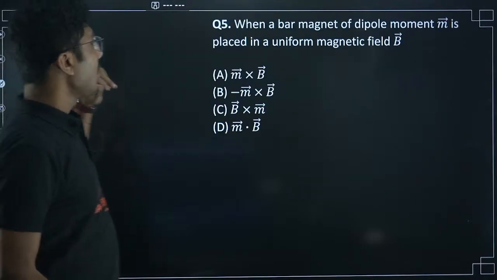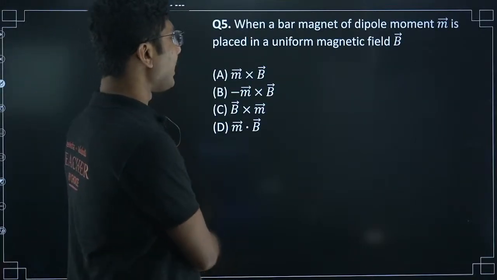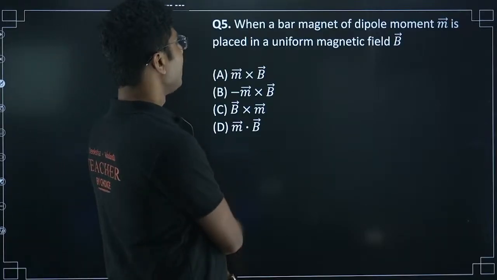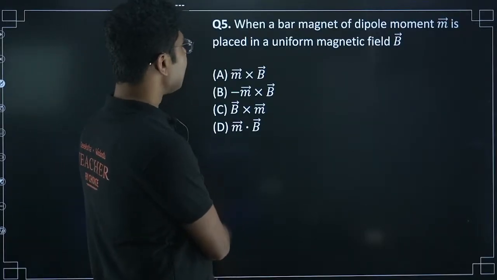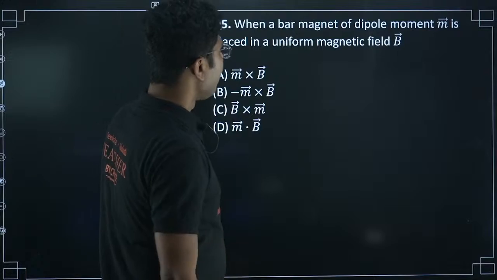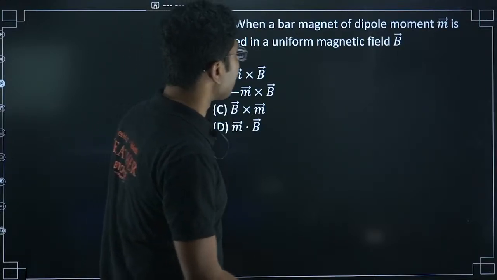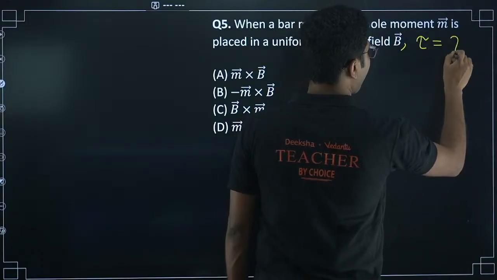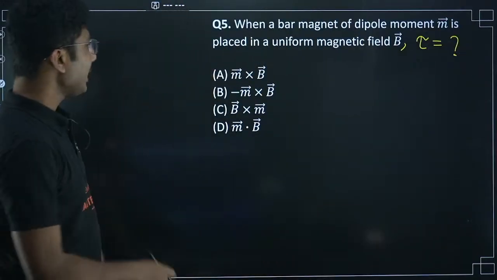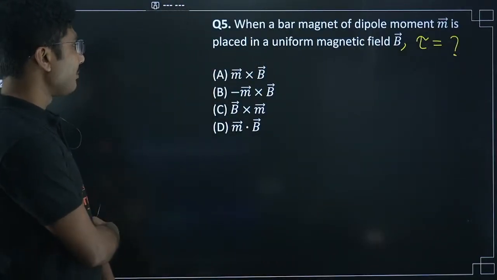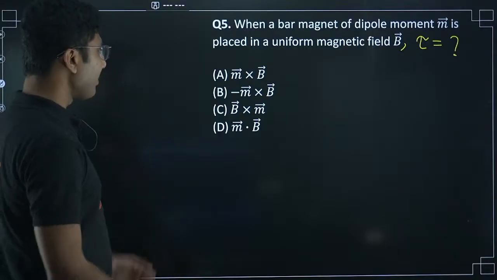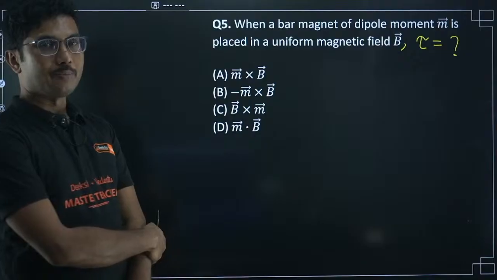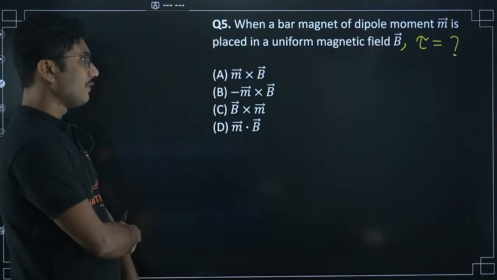Next question. When a bar magnet of dipole moment vector m is placed in a uniform magnetic field B, then what is the torque? The options are: m cross B, minus m cross B, B cross m, m dot B. So what is the torque acting on a dipole when you place it in a uniform magnetic field B?